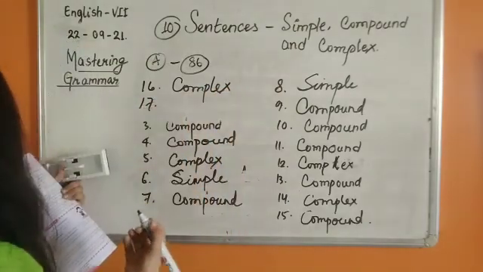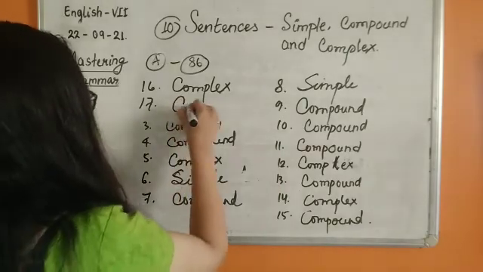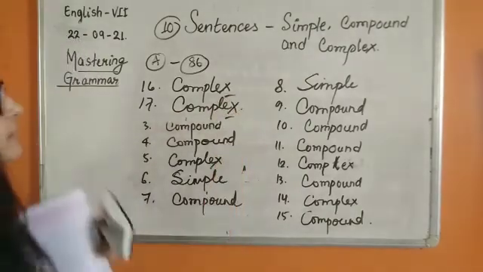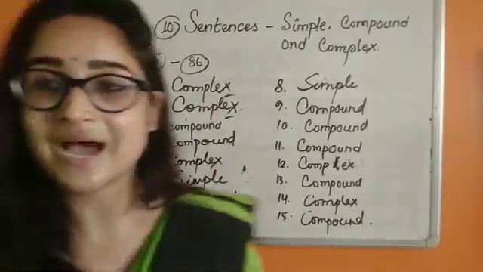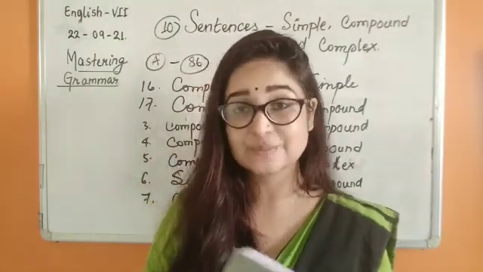17. They rowed the boat fast and reached the shore safely. So this is, children, also complex because the second one is depending on the first one. So we are done with this chapter as well. I hope you understood this, children. We can discuss this in your online class as well.